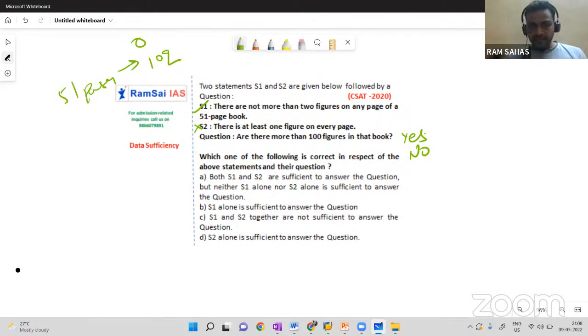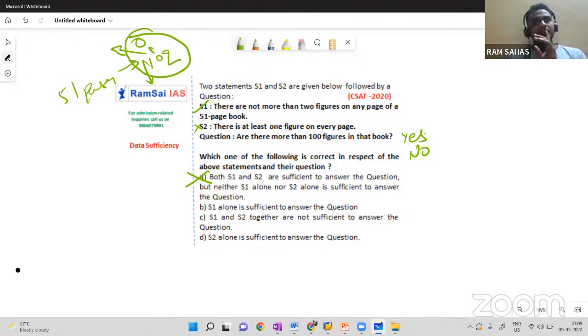But the question is, are there more than 100 figures in the book? Maybe, I'm not sure. There may be 101 figures, there may be 102 figures, there may be only 80 figures. So I'm not sure. 1 alone is not sufficient, as the range is between 0 and 102, which is less than 100, which is more than 100. So I'm not sure.